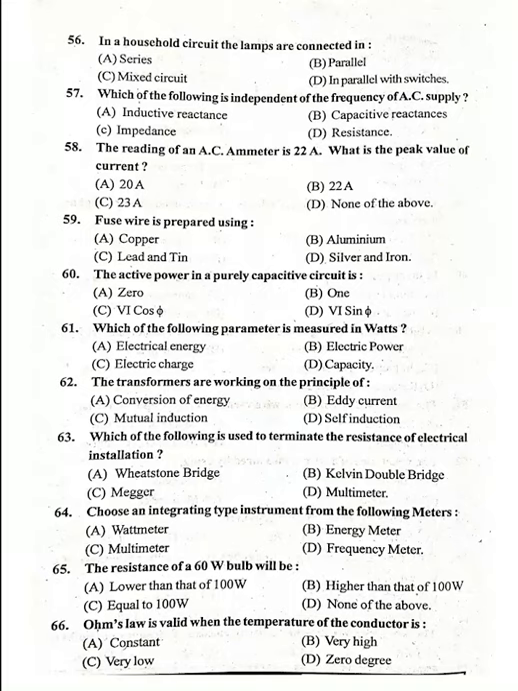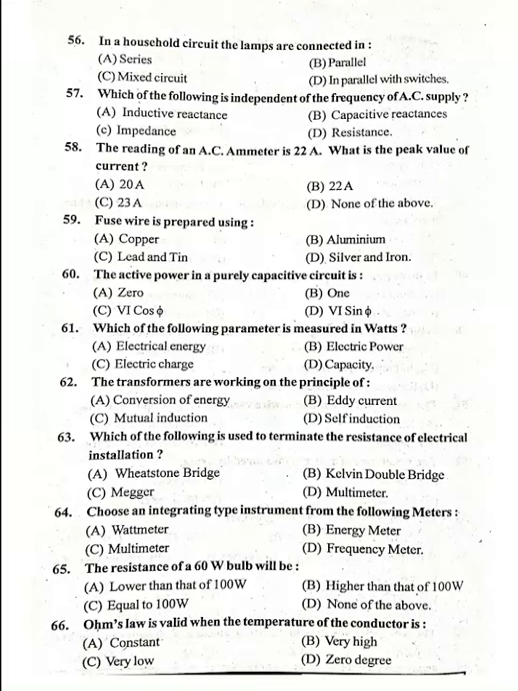The transformers are working on the principle of what? 62. Option C, mutual induction. Which of the following is used to measure the resistance of electrical installation? 63. Option C, Megger. Megger is used to measure the resistance of electrical installation.